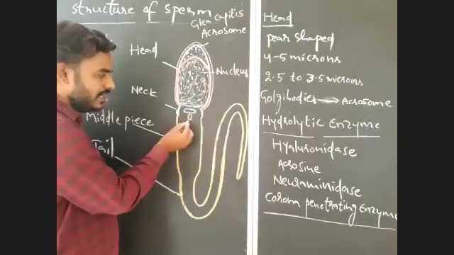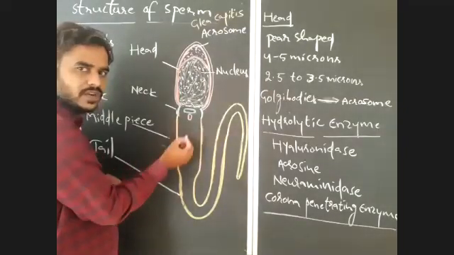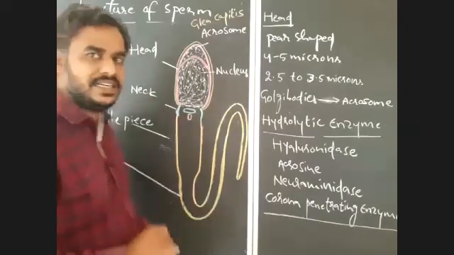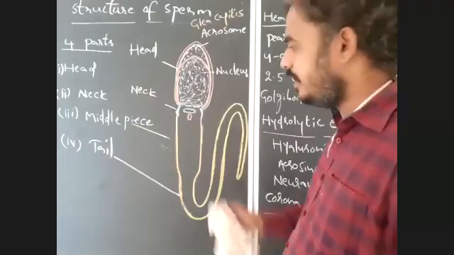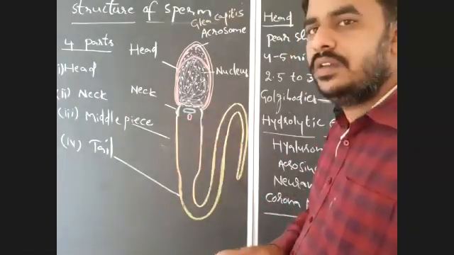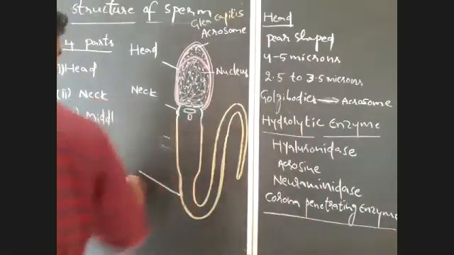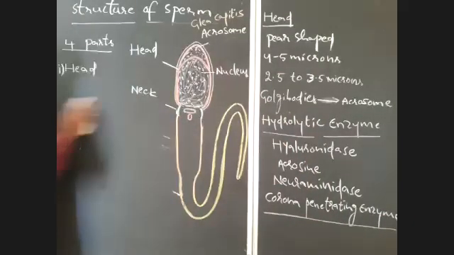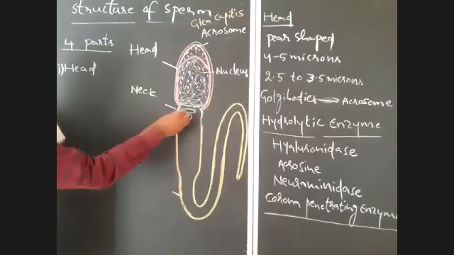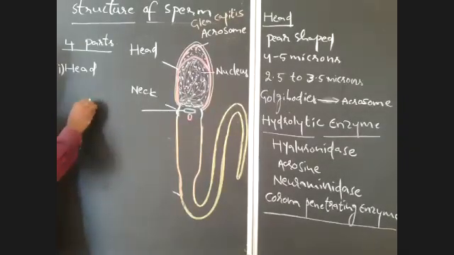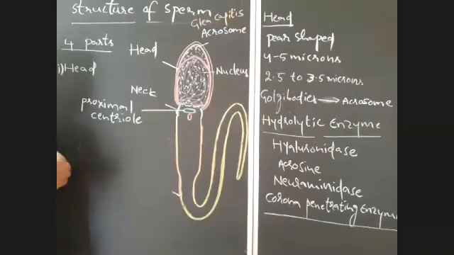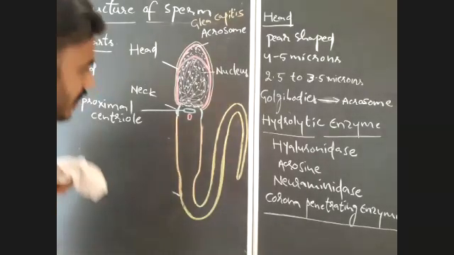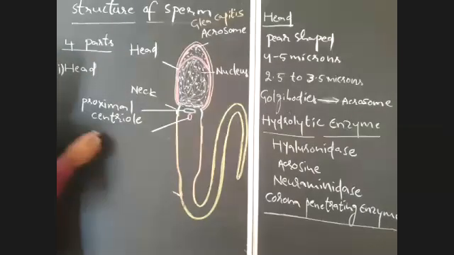The centriole which is located towards the middle piece is distal centriole. The anterior centriole is proximal centriole, and the posterior centriole is distal centriole. So the neck possesses two centrioles. What are the two centrioles that are present in the neck region here? The anterior one is proximal centriole, and the posterior one is distal centriole.